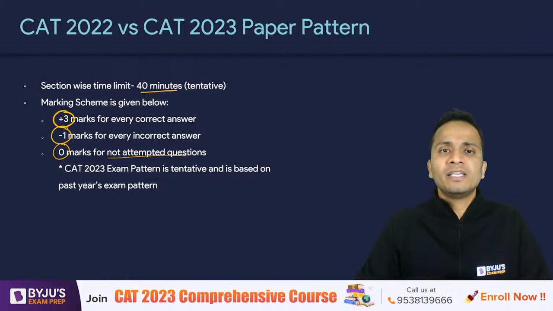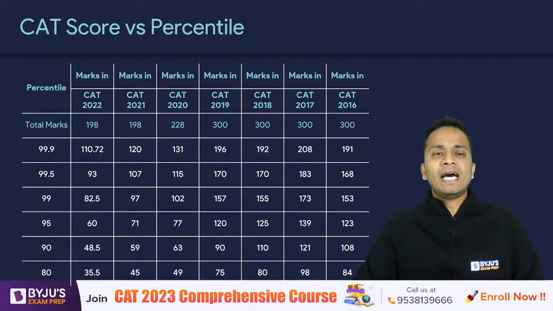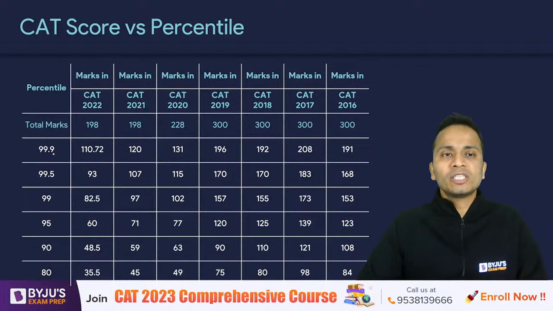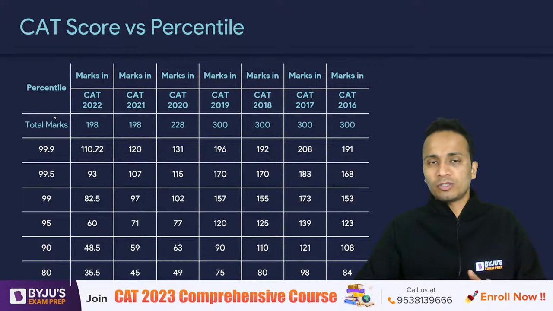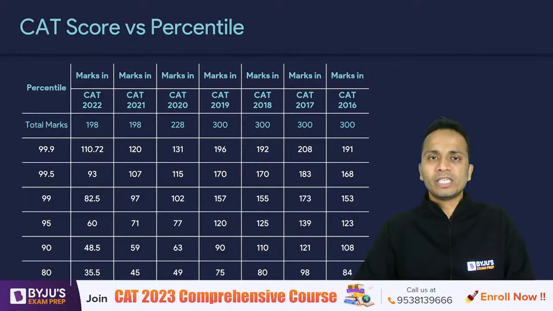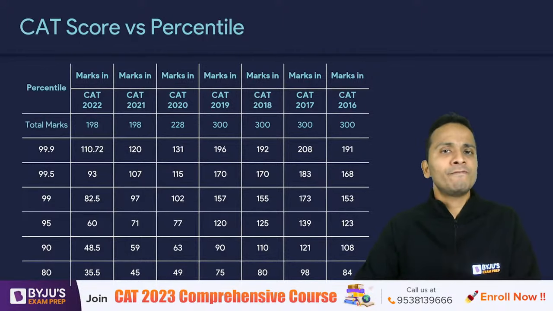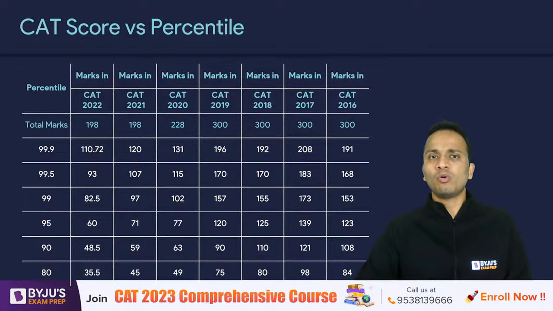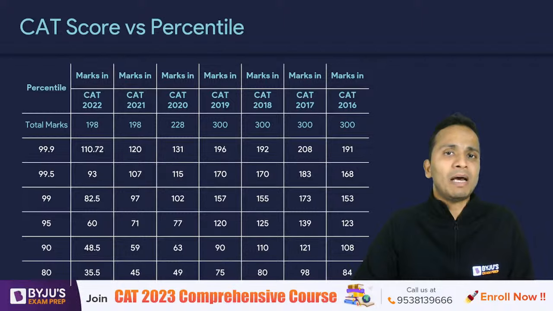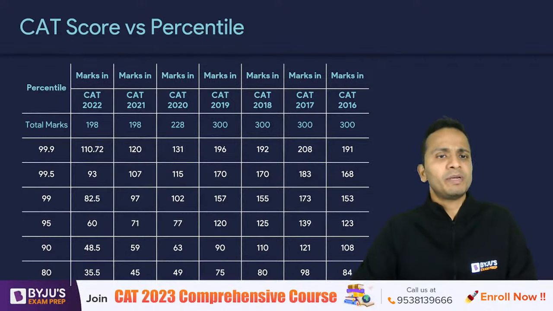that you may find in CAT 2023. Now, moving ahead and looking at score versus percentile for CAT 2022. This is the total score. Like I mentioned, we'll be talking about the QA section. So, I've just kept this information for all the students who want to have an idea about the overall score versus percentile mapping for the previous year papers of CAT.